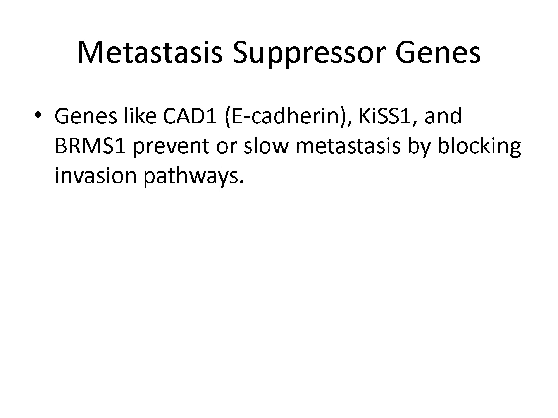Certain genes, known as metastasis suppressor genes, act to slow or prevent the spread of cancer. Examples include CDH1, which codes for E-cadherin, as well as KISS1 and BRMS1. These genes inhibit cell movement, invasion, and colonization of new tissues. Loss of their function can accelerate metastasis. Studying these genes has opened new doors for targeted treatment.